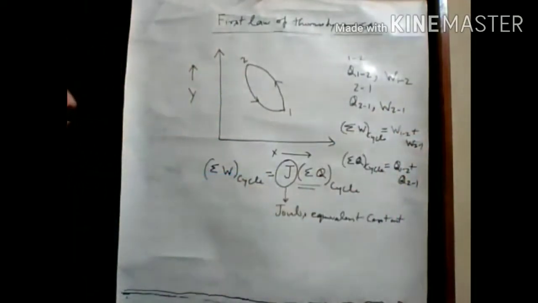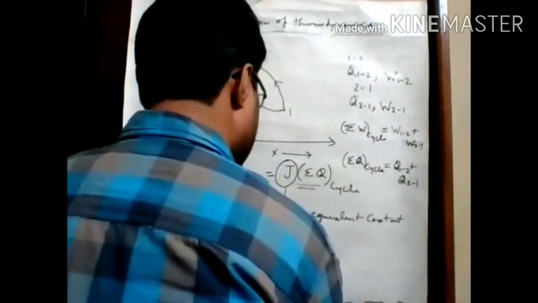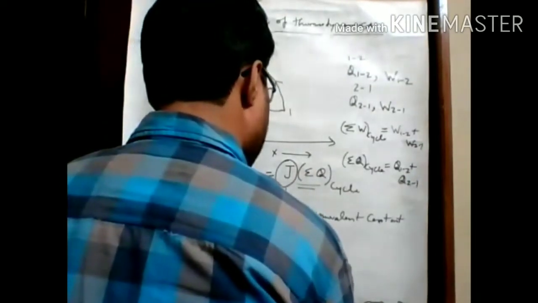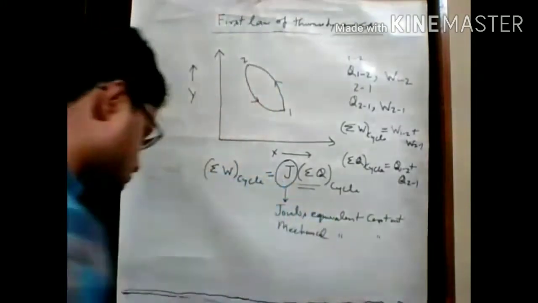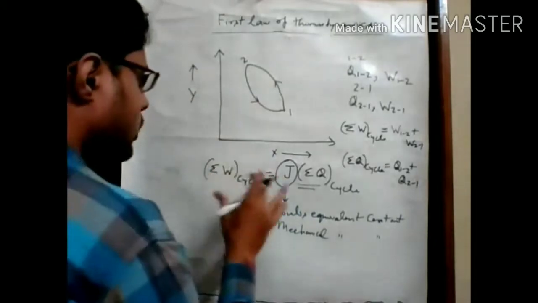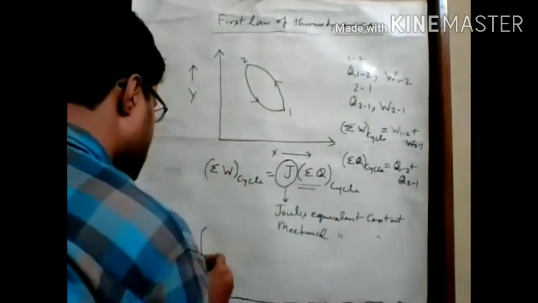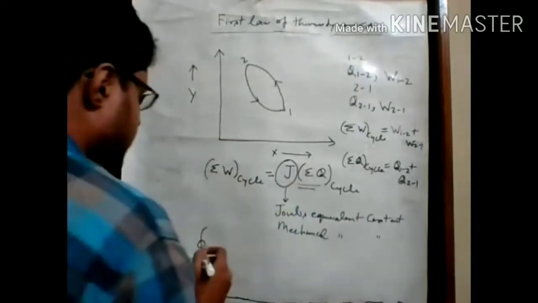So this is the Joule equivalent constant J, or in other words, you can say that it is the mechanical equivalent constant. Okay. So if we want to write in integration terms, we can write this statement.